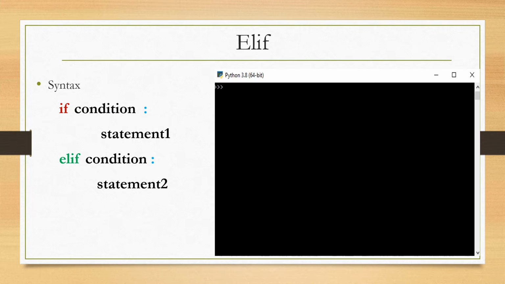For example, I am assigning the same value to a and b, that is 20, and now the first condition I am checking is if b is greater than a.